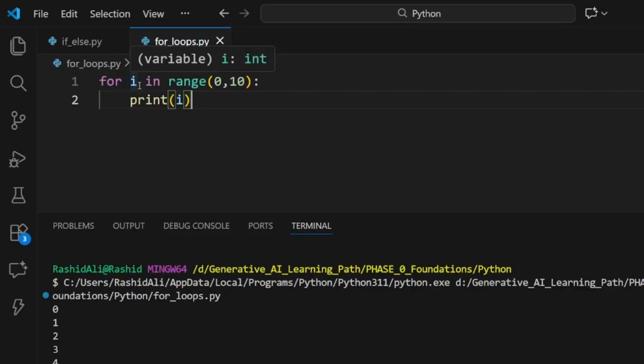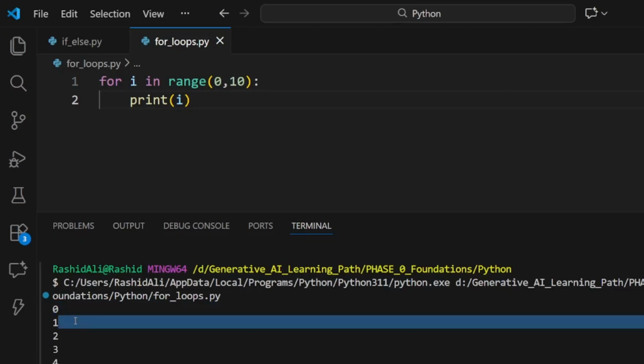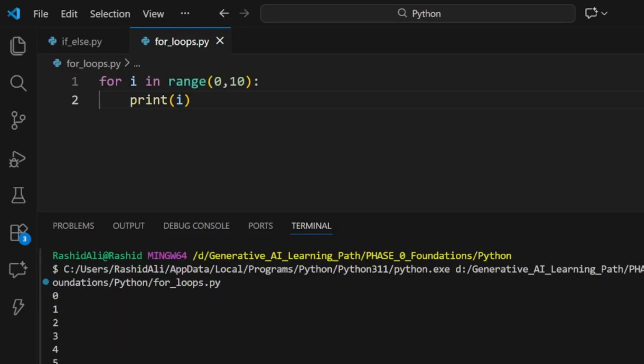I is going to be initialized every time with the current value. First it was 0, since our limit is starting from 0. So after one addition it becomes 1, and it becomes 9 at the end of our range, and it has skipped the 10 because this is the rule in Python that the upper limit is skipped. So this was the basic for loop with range.